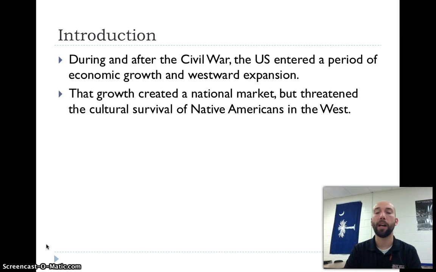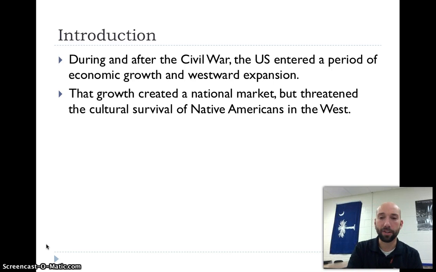entered a period of economic growth and westward expansion. This happens in the North, not the South. Remember when we were talking about the South and Reconstruction and how the South was destroyed? So this economic growth really isn't happening in the South. It's happening in the North with industries.